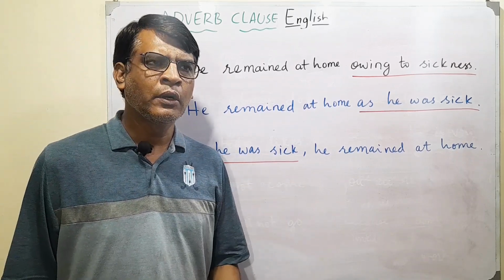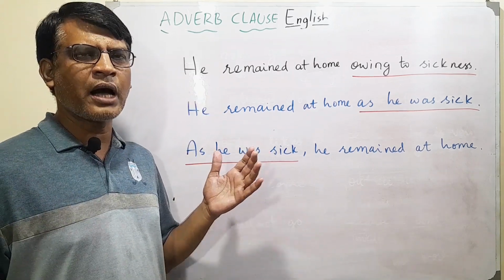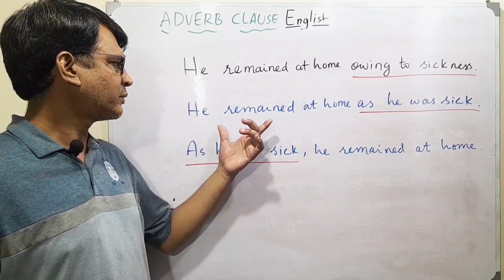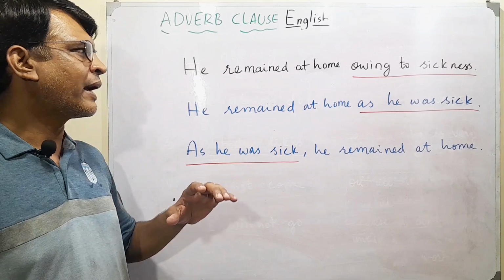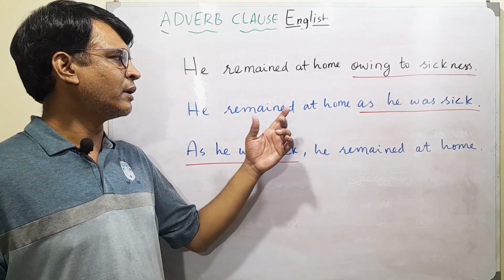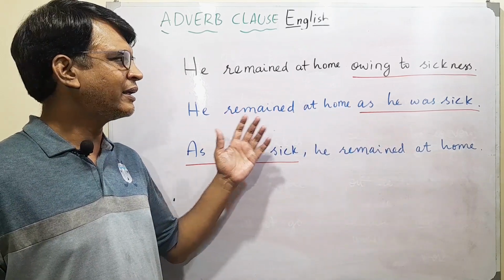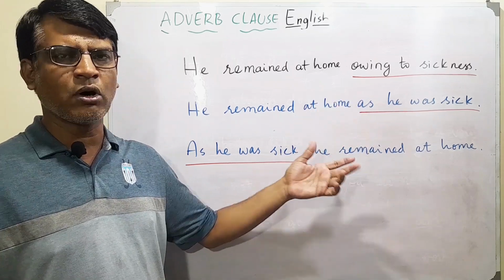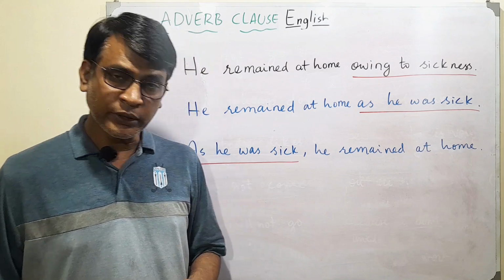Okay. So, as I told you, all the adverb clauses are actually complex sentences which have two parts, one which is an independent clause, the other which is a dependent clause, and we make adverb clauses using subjects and verbs, and by adding a little bit of connectors like as, if, because, until, and so forth. So, this is it for today.